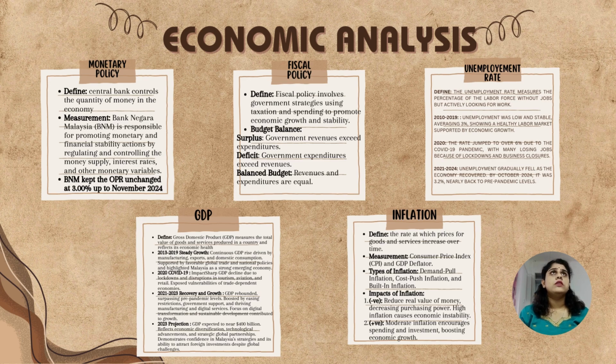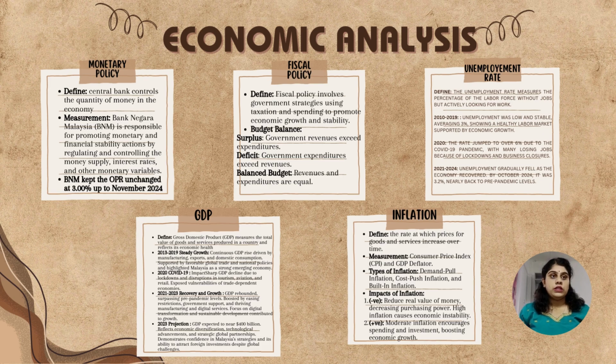Based on DOSM, which is the Department of Statistics Malaysia, from year 2010 until 2019 the unemployment rate was low and stable, averaging 3%, showing a healthy labor market supported by economic growth.